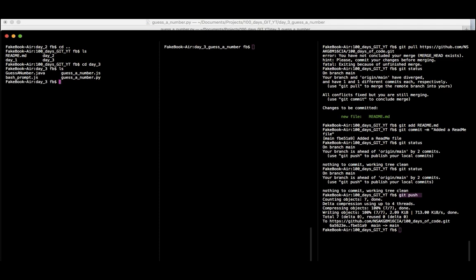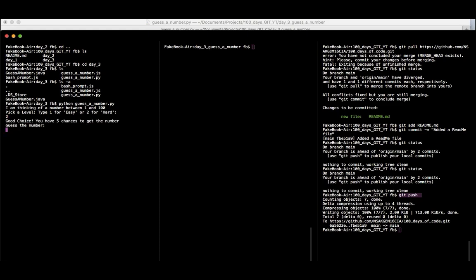We got 4 files. Okay, today we have a lot of files. Any hidden? Okay, DS store. That's the only hidden folder right there. Okay, cool. And as usual, we want to run our Python. So Python comes first. We do guess a number Python.py. Okay, so I'm thinking of a number between 1 and 100. Easy or hard? Okay, we go the hard way, right? So 2. Okay, you have 5 chances to get the number.